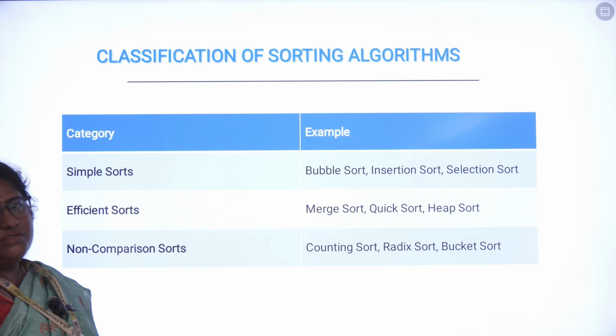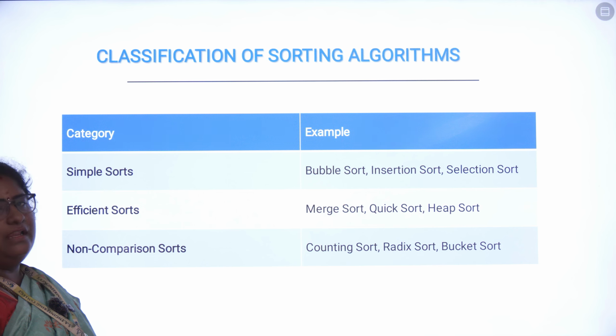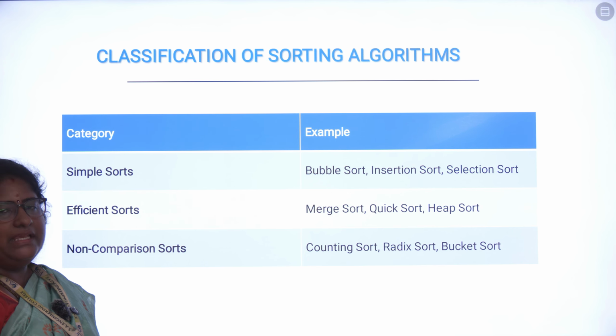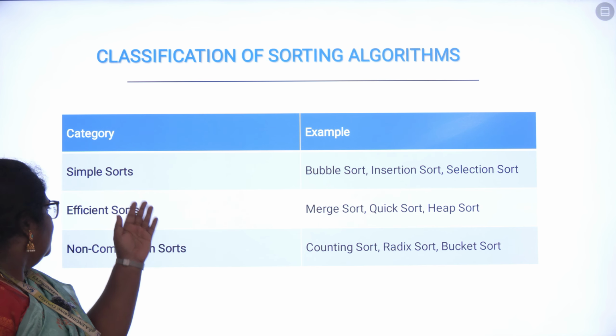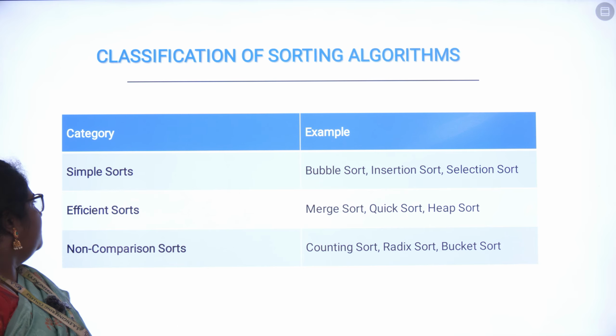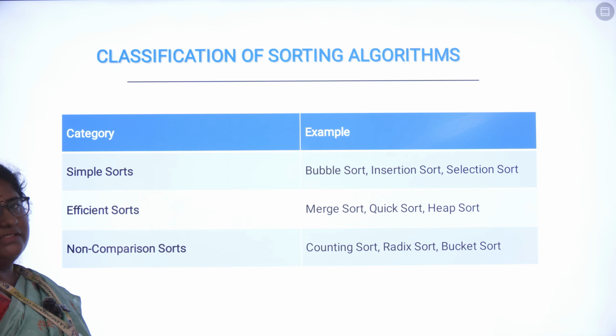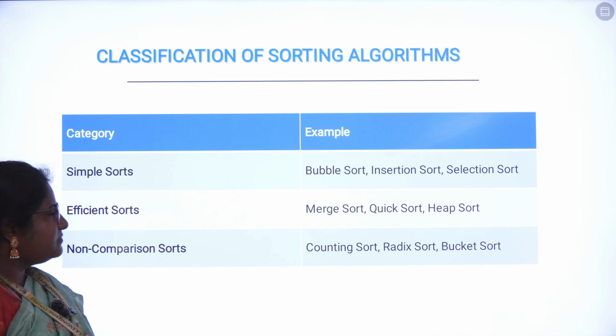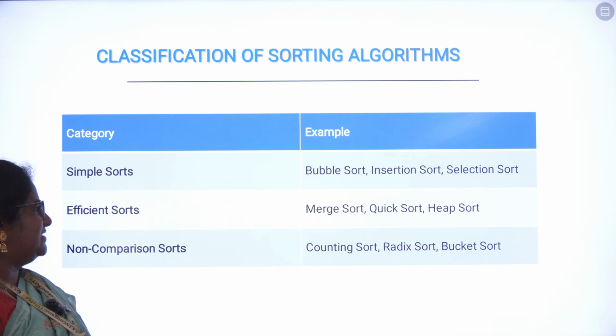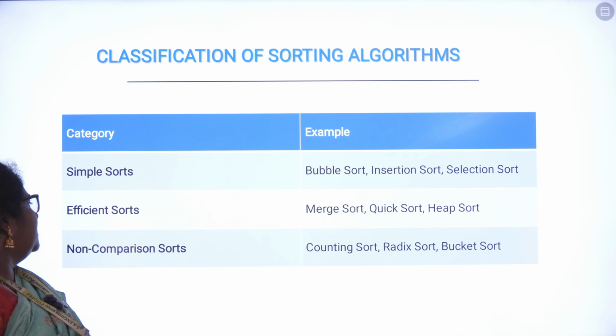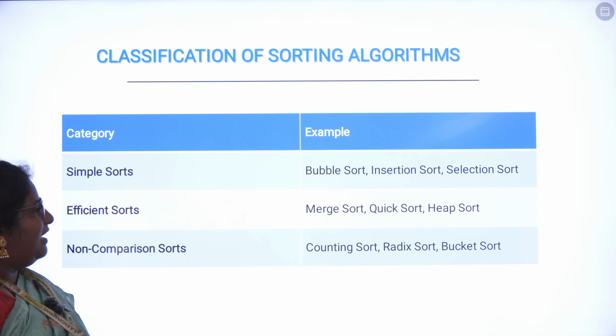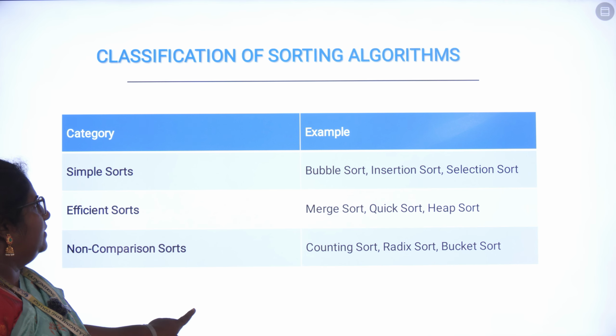Then we come to the classification of sorting algorithms. Basically, the sorting algorithms can be classified into these 3 categories. The first category is called simple sort. The examples for simple sort are bubble sort, insertion sort and selection sort. Then efficient sort: in efficient sort you have merge sort, quick sort and heap sort. Non-comparison sort is counting sort, radix sort and bucket sort.